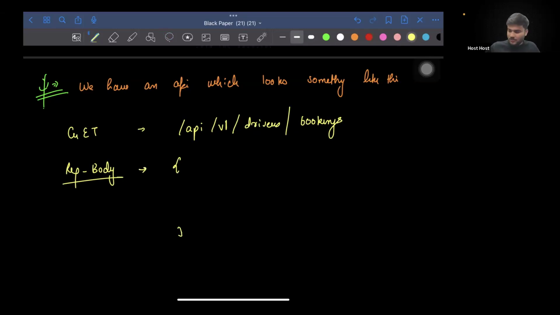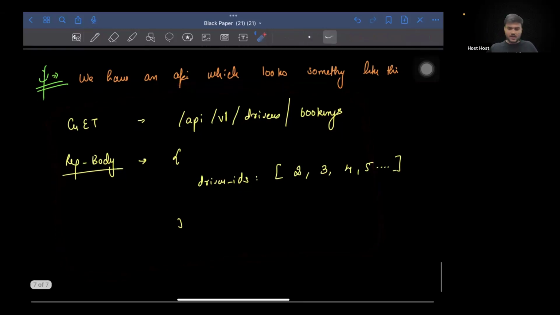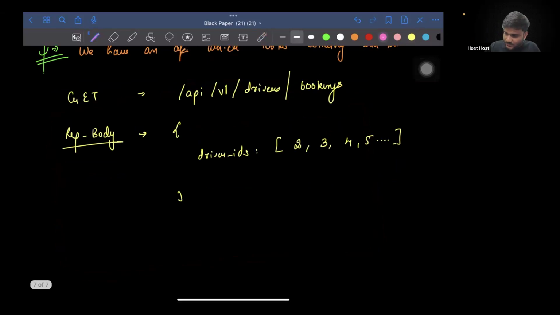Inside this JSON payload, we are going to have driverIds as a parameter, which is an array, and we are going to pass multiple driver IDs. This is, let's say, the signature of the API. And what is the expected response of the API?